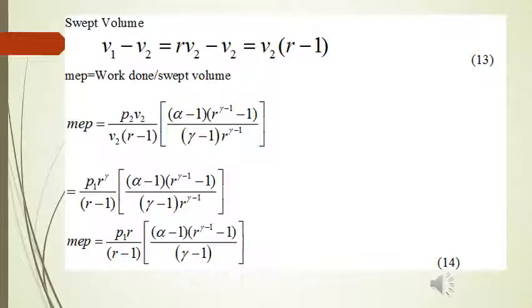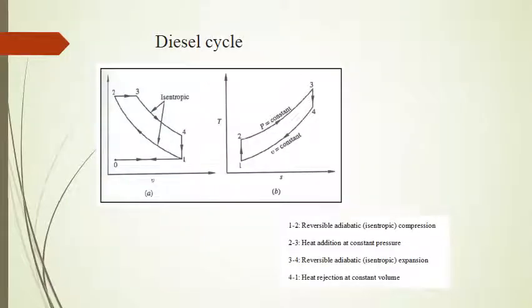Now, as I told you, MEP, mean effective pressure, is equal to work done upon swept volume. So the expression becomes as shown in equation number 14, in terms of P1, that is initial pressure, R, alpha and gamma. So all the students are required to work out these derivations for air standard efficiency and mean effective pressure. If they get stuck on any of this, they can ask me. They can write their problems through mail.